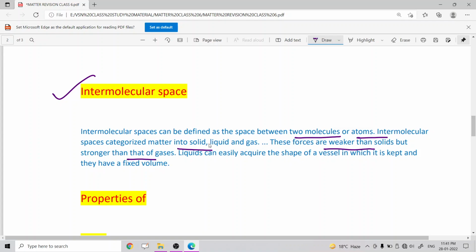Also, liquids can easily acquire the shape of the vessel in which they are kept, and they have a fixed volume. Depending upon the strength of intermolecular force, the spaces between the molecules vary for different states of matter. This space is known as intermolecular space.